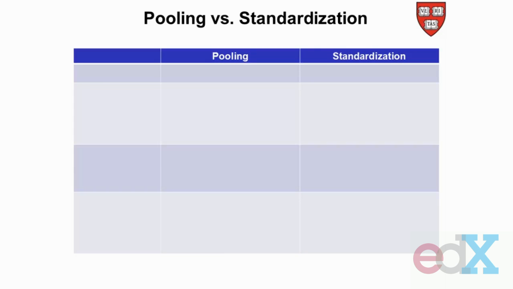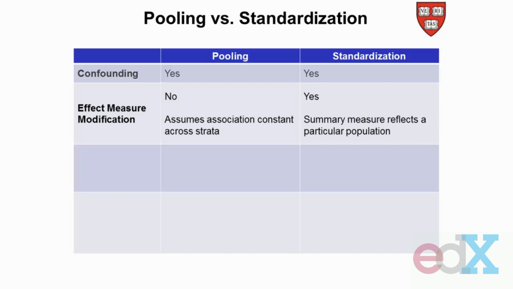So again, we have these different choices of pooling versus standardization. When we have confounding, we can use a pooled summary estimate, and we can use standardization to address confounding. When we have effect measure modification, we cannot use a weighted average. We cannot use a Mantel-Haenszel pooled estimate because that's assuming that the association is similar across the different subgroups, and the only problem is the confounding. On the other hand, when we have effect measure modification, standardization is an option for reflecting the association between our exposure and outcome for a particular population.